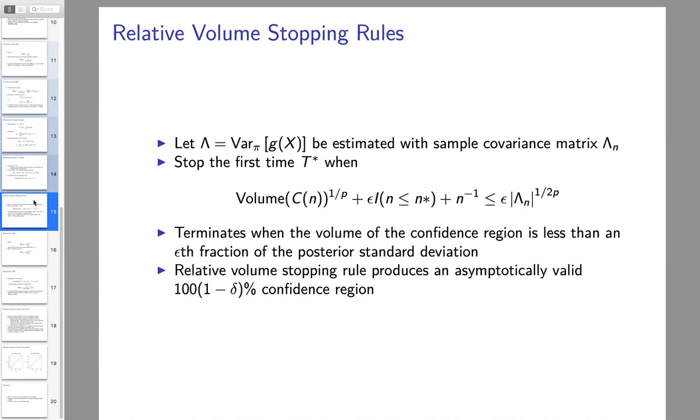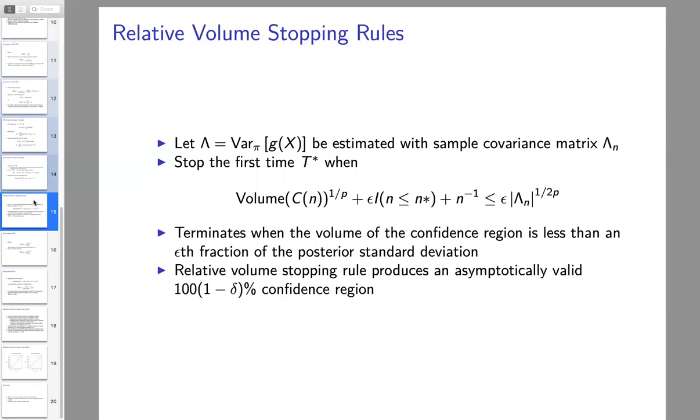Then we can stop the simulation the first time our confidence region volume, the pth root of that, is less than an epsilonth fraction of the pth root of our sample covariance matrix.